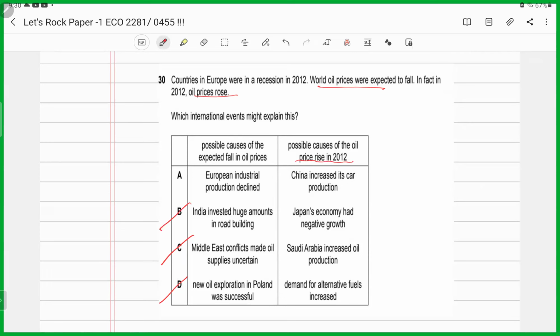Yes, China increases car production, the demand increases, which led to an increase in the price. And a possible cause of a fall could be that the industrial production in Europe was declining. That is why you can attribute it to that reason. So it has to be A. See how it gets easier.